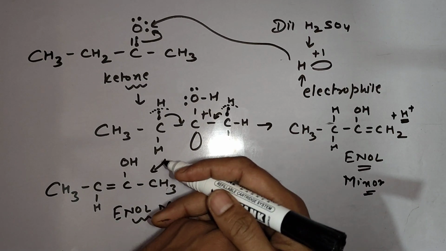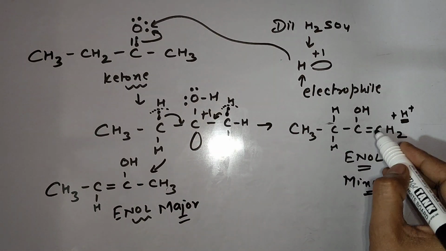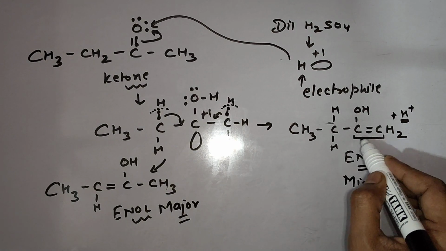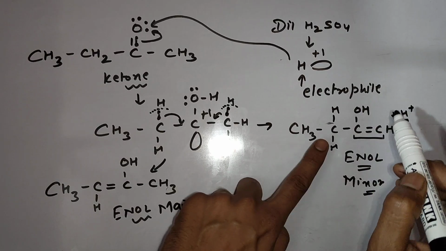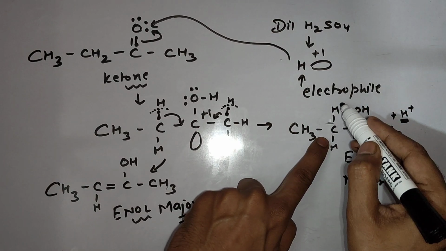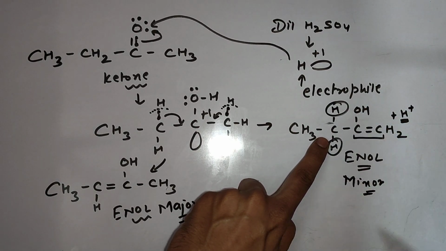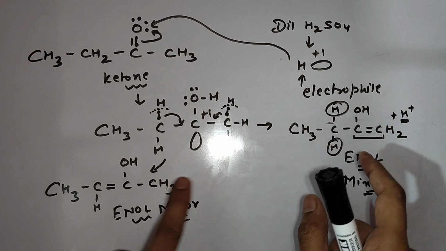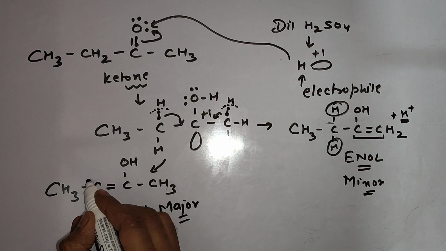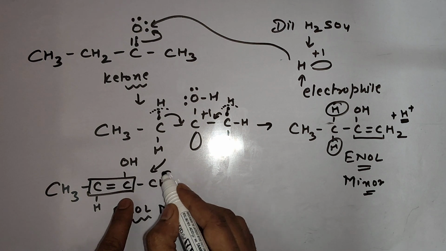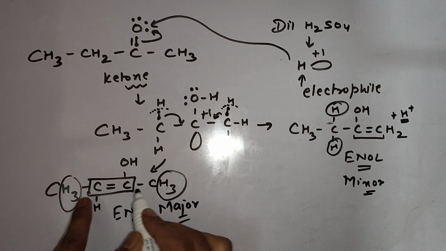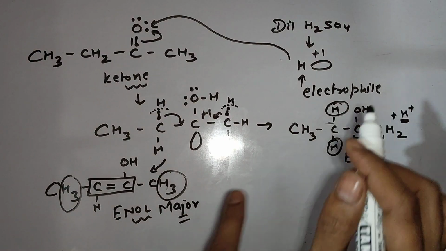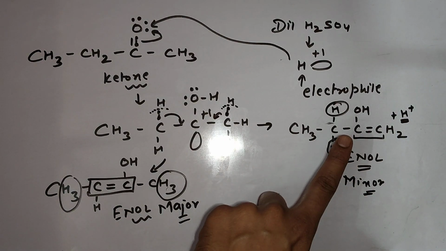Reason: enol stability depends on hyperconjugation. Check. This en part is getting stability by hyperconjugation, and hyperconjugation depends on alpha hydrogens. So here we have 1, 2. Two alpha hydrogens are there. So this is less stable as compared to this, where it is getting stability by how many hyperconjugations? 3 and 3. 6 alpha hydrogens are there. So this enol is more stable as compared to this enol. That's why it is major and this is minor.